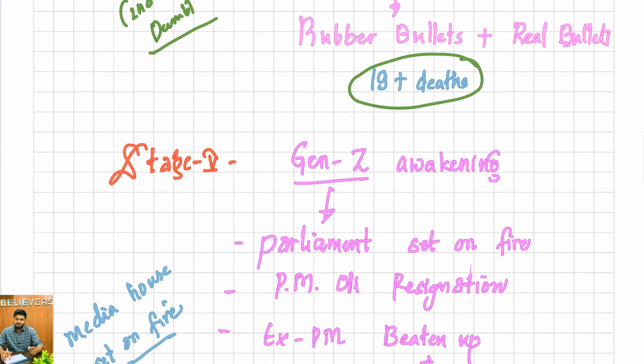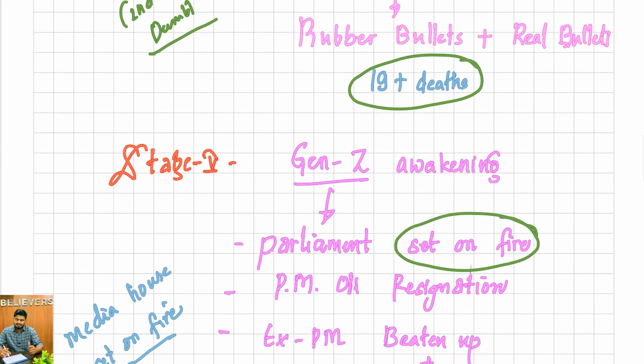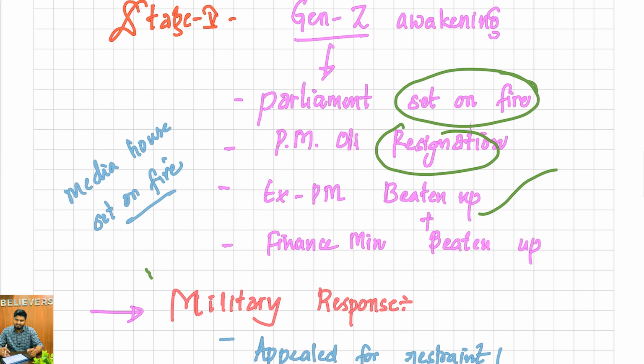So, what was the response of Gen Z? They set parliament on fire. They set the ex-prime minister's house on fire. They set the PM's house on fire. They set upon the finance minister and beat him up. They set fire to houses, and along with the house, they set the minister on fire as well. And they even set fire to media houses which were pro-government.